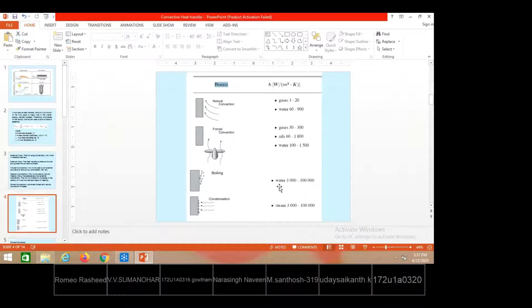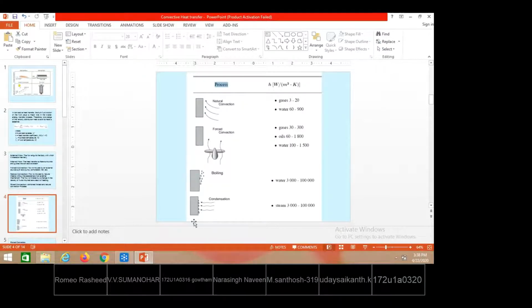In those cases, the expected value of the heat transfer coefficient is 3000 and up to even 1 lakh when you go for boiling, which is a phase change heat transfer. Simultaneously liquid will be available and some part of vapor bubbles will also be present. So the heat transfer continues with two phases, liquid and vapor, and the heat transfer coefficients are very high. This is the advantage of the phase change from liquid to vapor. In the case of condensation, by reducing the temperature, vapor gets condensed over a solid surface and flows over the surface.